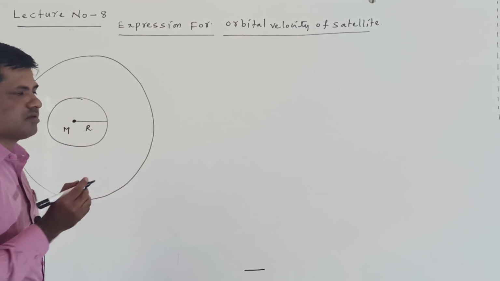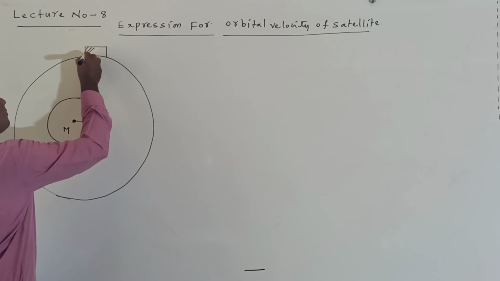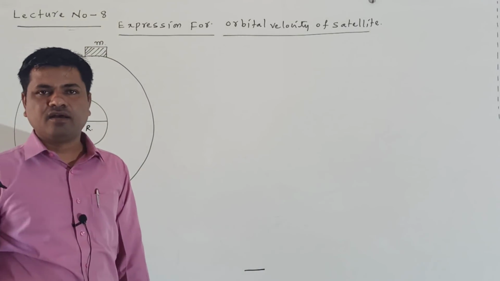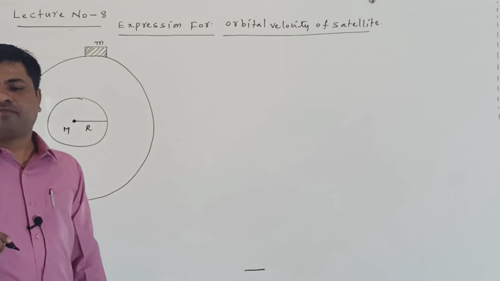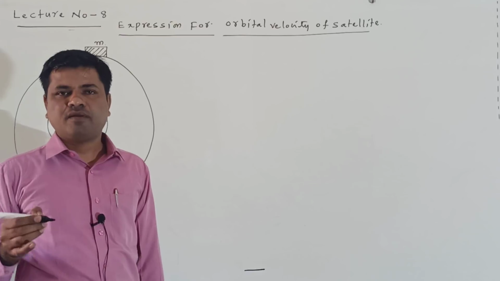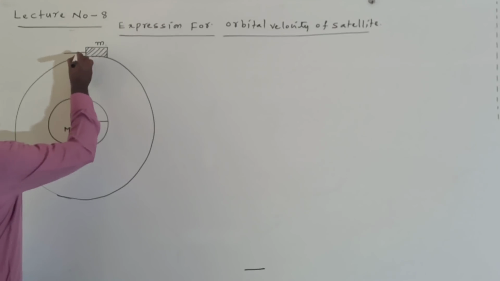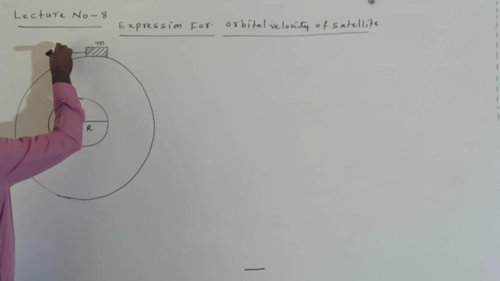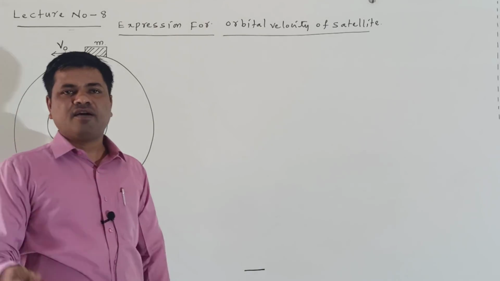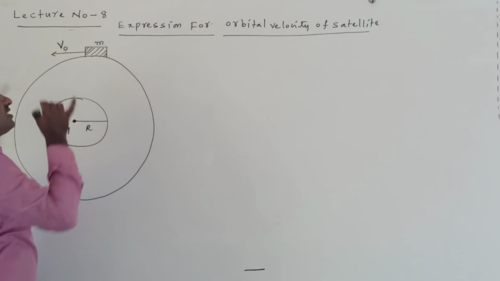This is the satellite I am considering. It is continuously revolving around the earth. The satellite has mass m, where m is the mass of the satellite. It is revolving with velocity v naught, which means it has the orbital velocity. v naught is called the orbital velocity of the satellite.